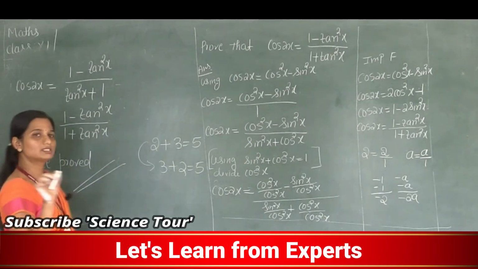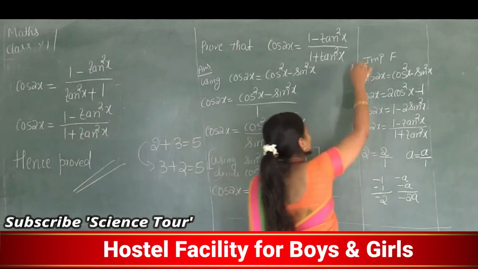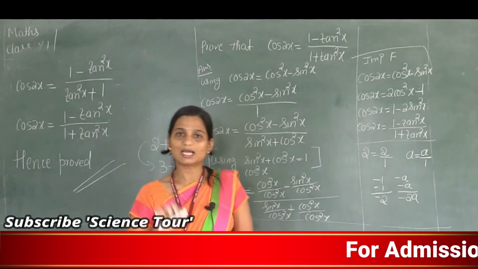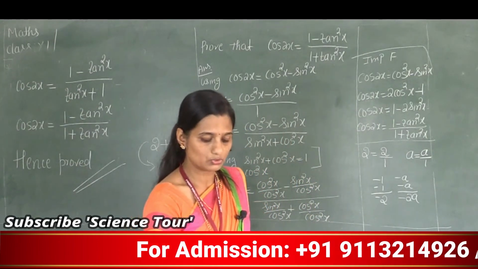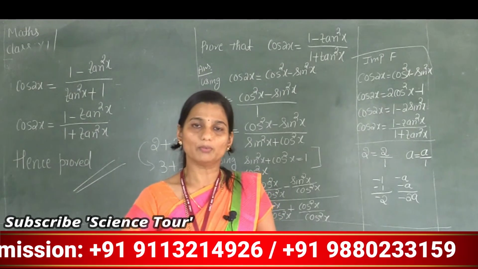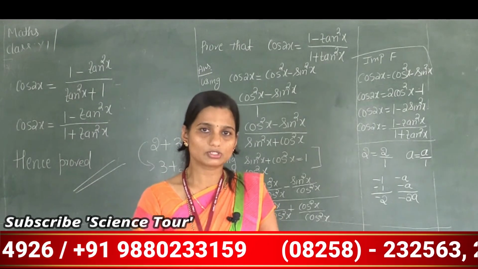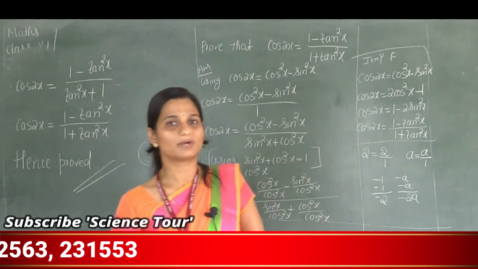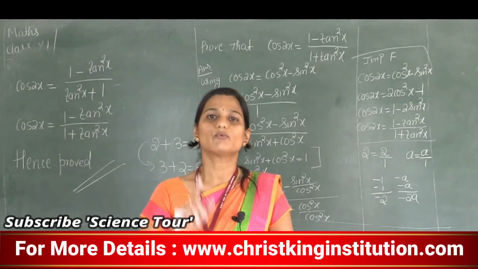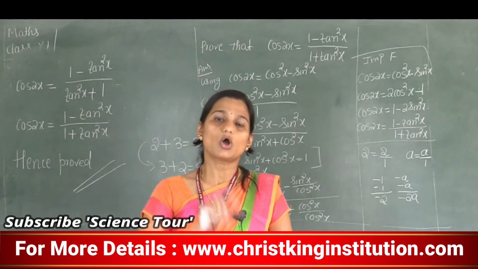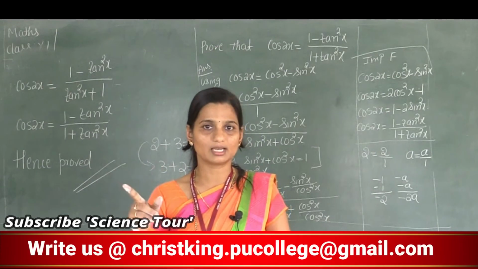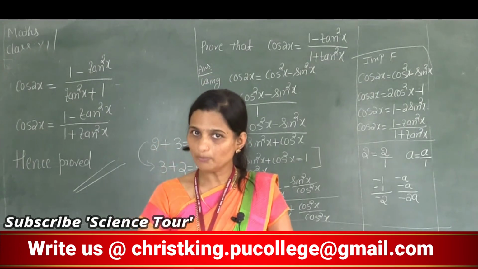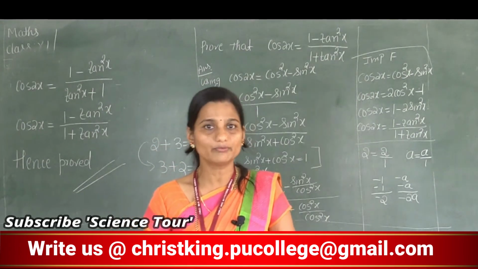So now all these 4 proofs are important. Along with that, these 4 formulas are important. So you should know this. So what is that? Related to cos 2x, how many formulas? 4 formulas. One is cos 2x is cos square x minus sin square x. Cos 2x is 2 cos square x minus 1. Cos 2x is 1 minus 2 sin square x. Cos 2x is 1 minus tan square x divided by 1 plus tan square x. Those formulas and proofs are important for the exam.